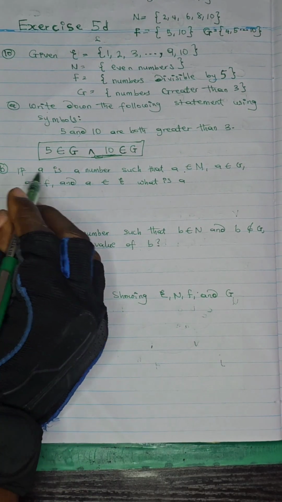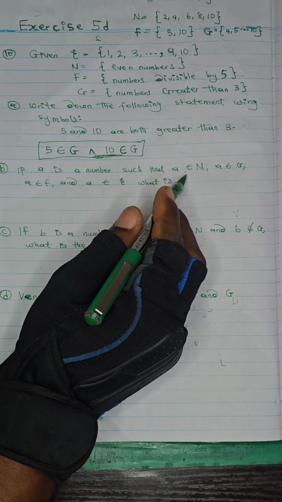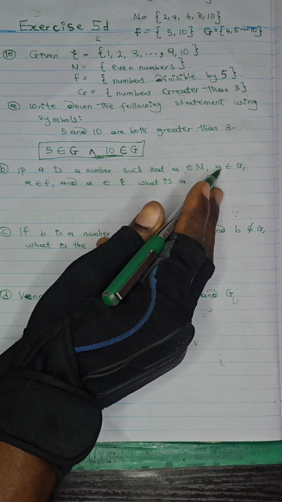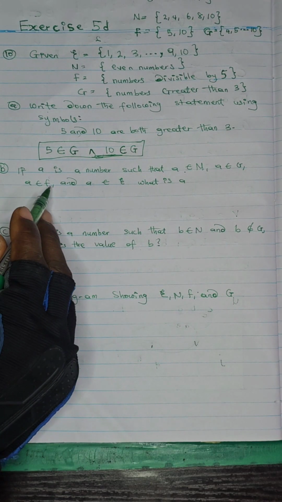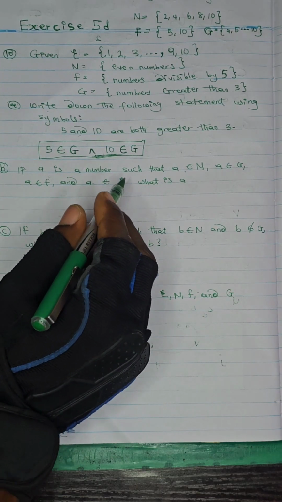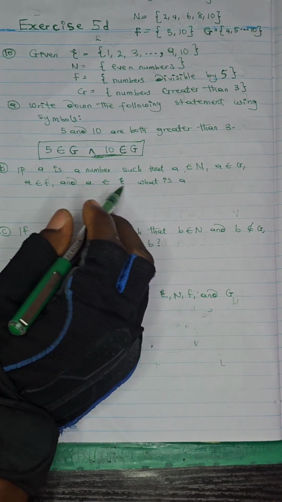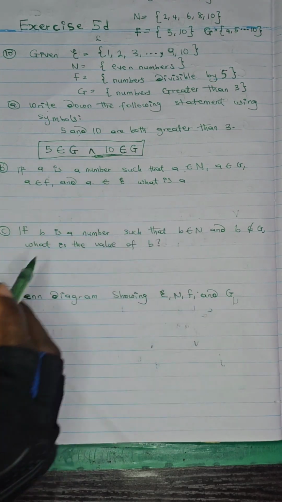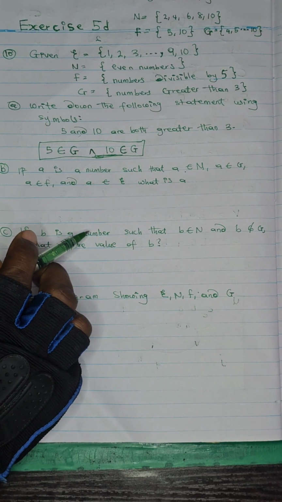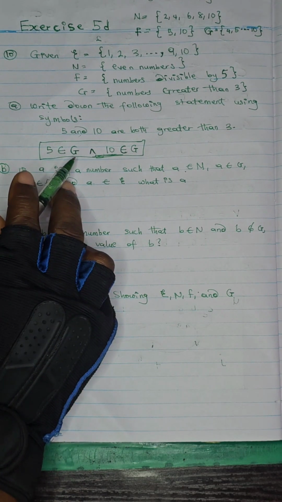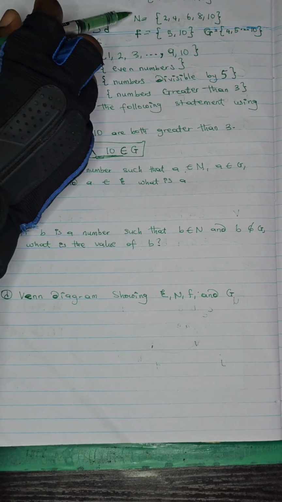For the second one, if A is a number such that A is an element of N, A is an element of G, A is an element of F, and A is an element of the universal set, kind of, this is not E, but is kind of close to E. What is A? So what they're trying to say is to find a number that intersects across these sets, N.